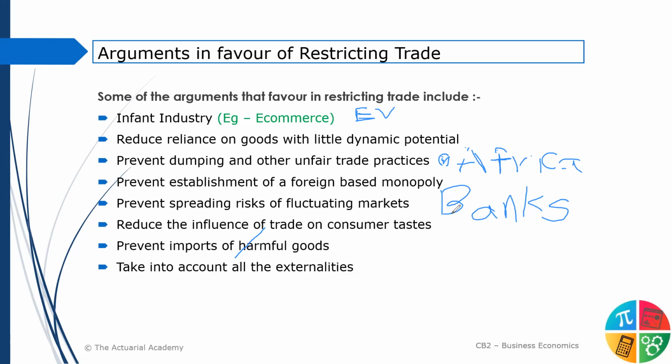Reduce the influence of trade on consumer tastes. Some countries are very religious or very old-fashioned. They won't want their people to follow Western culture or foreign culture. So that's why they would restrict it. As simple as that. Another reason is to prevent import of harmful goods, like imported alcohol, imported cigarettes, drugs, and all that stuff.